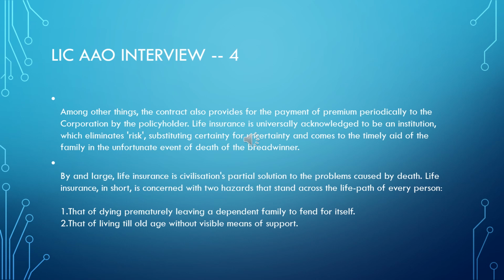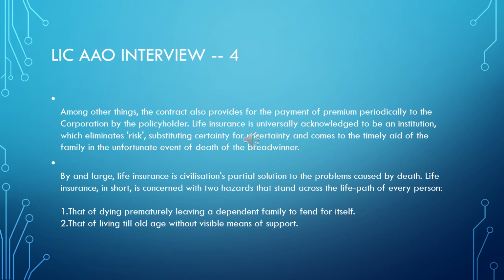Life insurance in short is concerned with two hazards that stand across the life path of every person. Number one, that of dying prematurely, leaving a dependent family to fend for itself. Number two, that of living till old age without visible means of support. See how nicely they have explained.